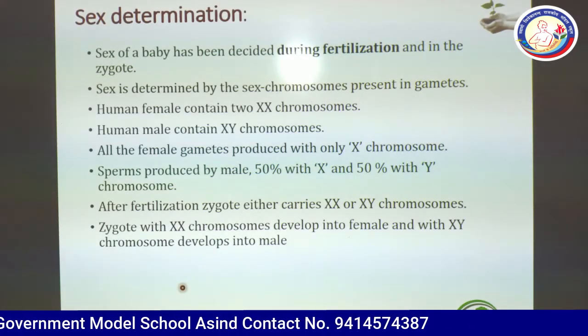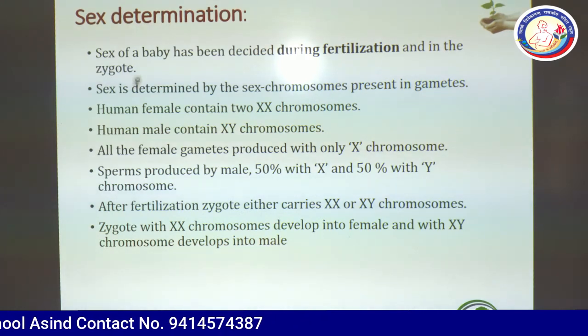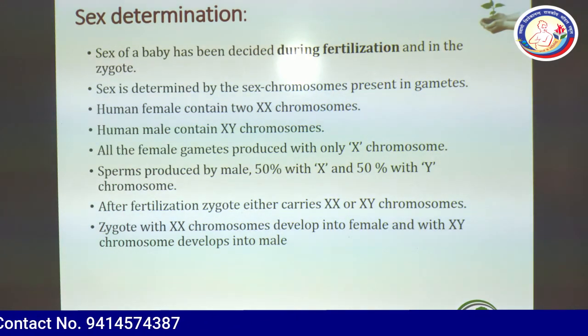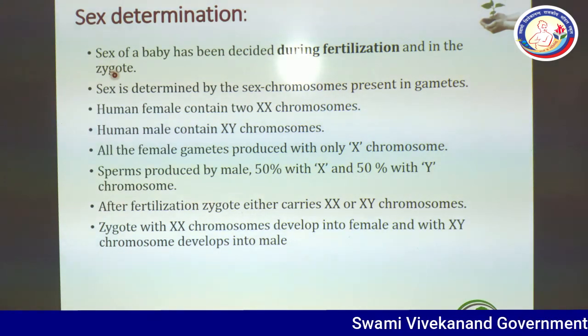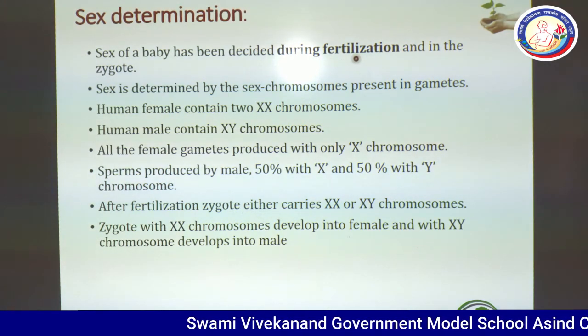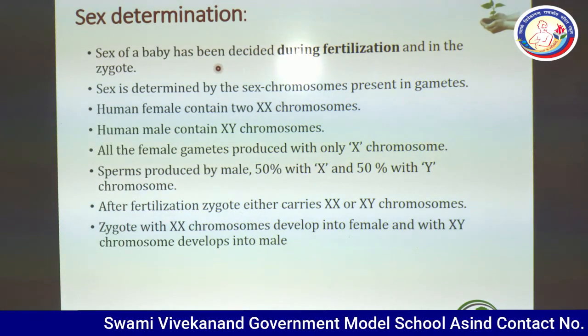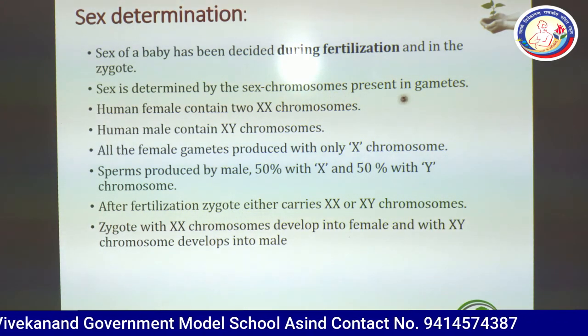The next topic is sex determination. Sex of the baby is decided during fertilization and in the zygote. So the zygote is the initial form where you can determine the sex, and fertilization is the event that helps in the determination. Sex is determined by the sex chromosomes present in the gametes.